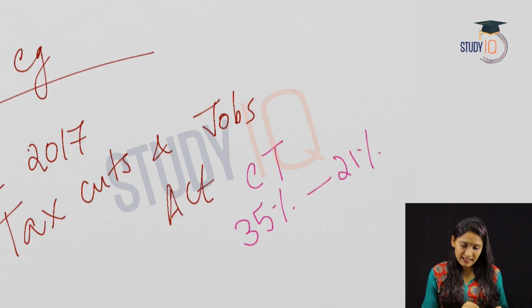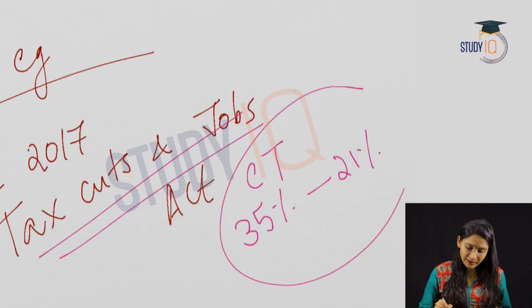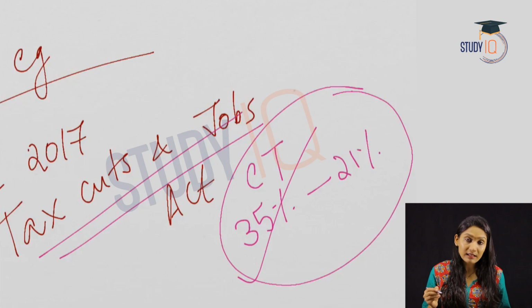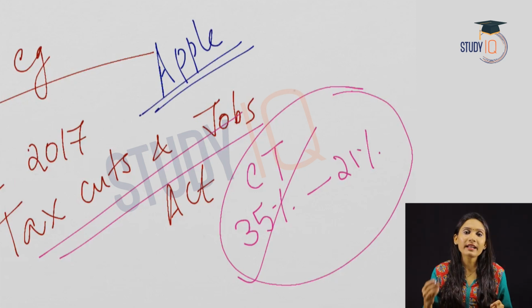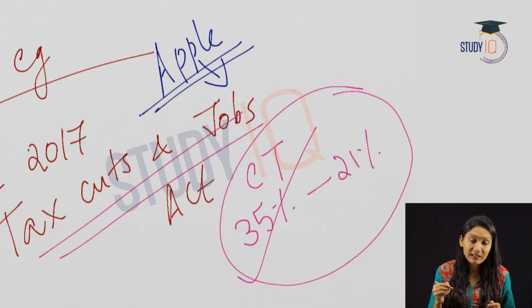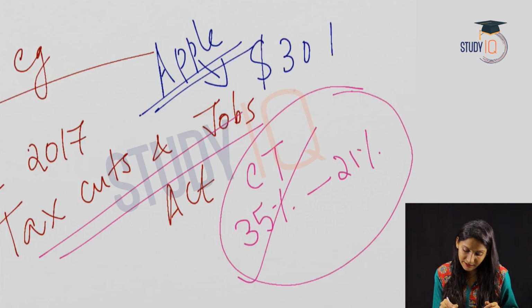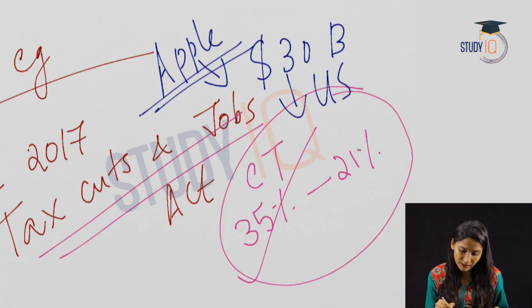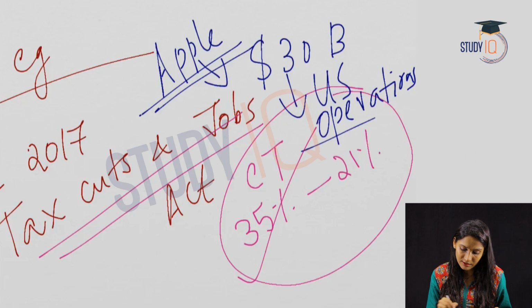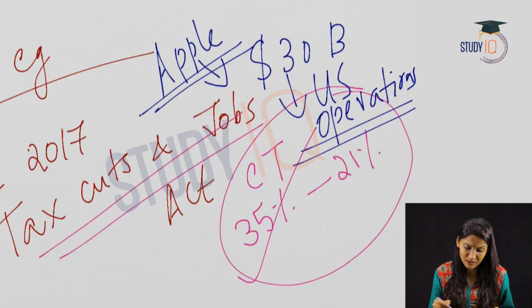And a month later, Apple made an announcement that the company would invest $30 billion in order to expand the US operations. So only in the US, the company would invest $30 billion in order to increase the US operations.